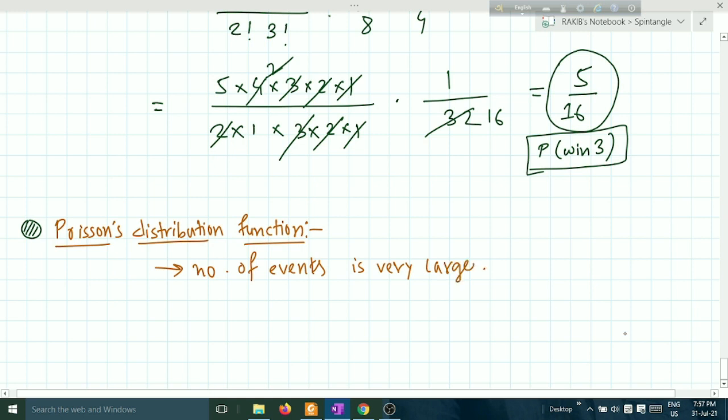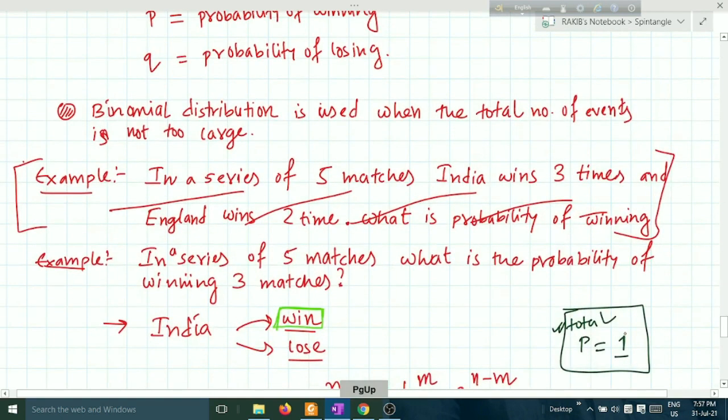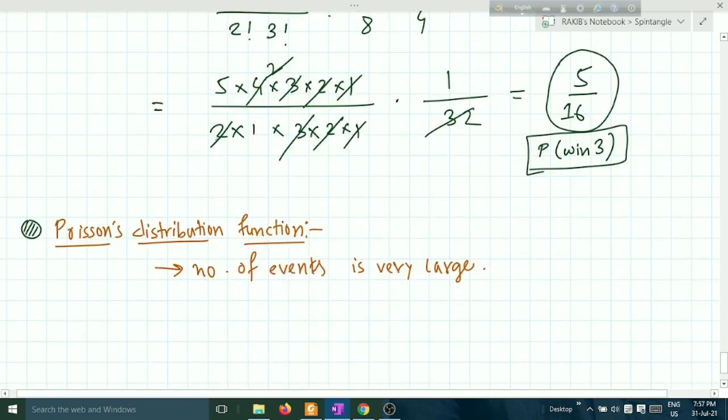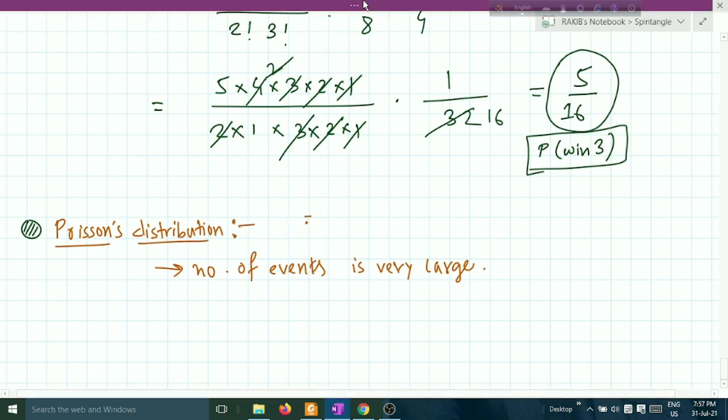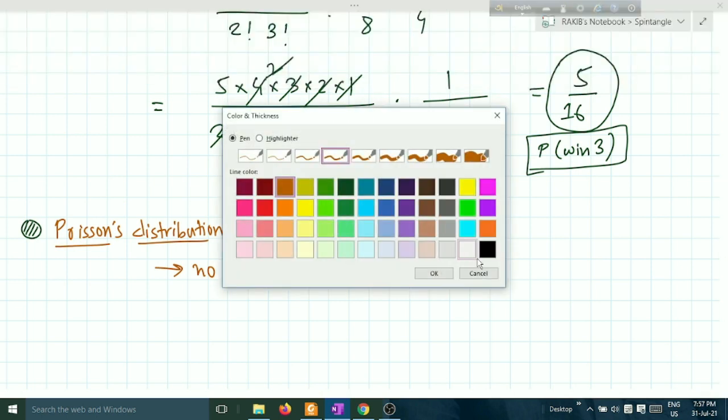I will remind you one thing: the binomial distribution, as I have written earlier, is used when the total number of events is not too large. But in case of the Poisson distribution, when the total number of events is very large, we use the Poisson distribution function.